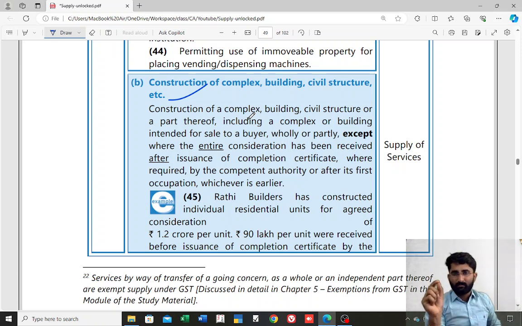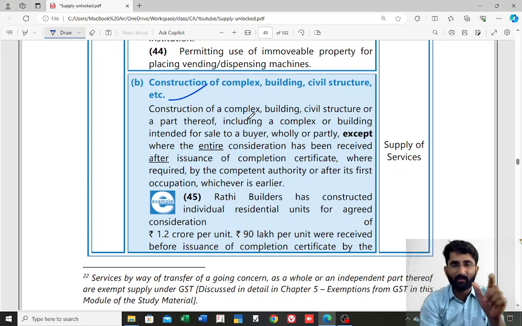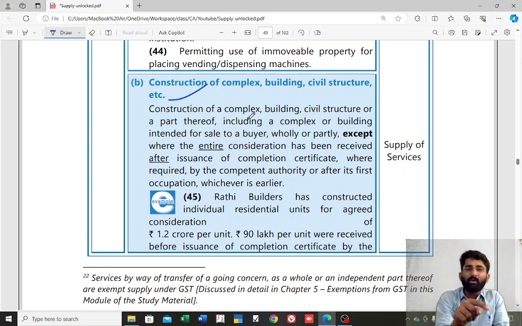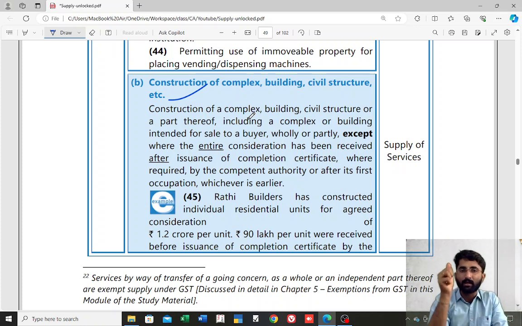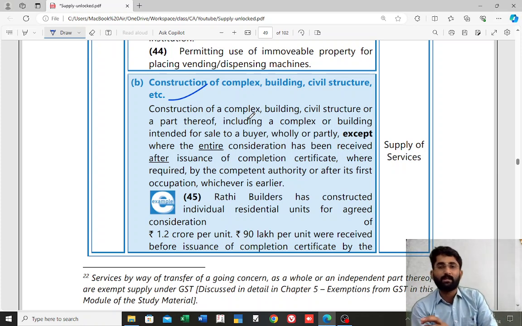some consideration you have to receive on or before the receipt of completion certificate or first occupancy, whichever is earlier. If you are receiving anything before the completion certificate or first occupancy, whichever is earlier, then that will be considered as supply of service. If you are receiving the entire consideration after completion certificate or first occupancy, whichever is earlier, then it will not be considered as supply of service.